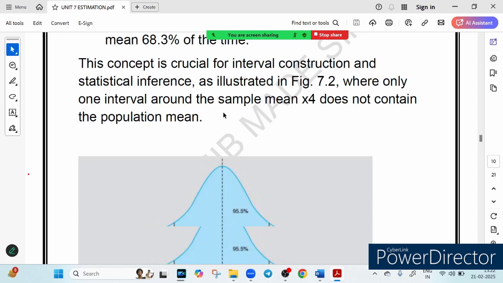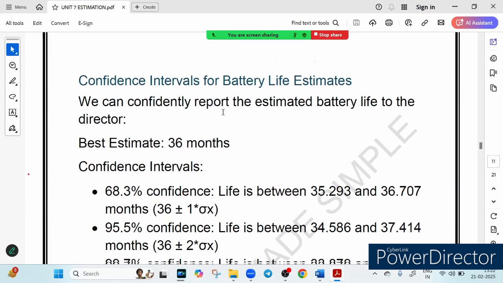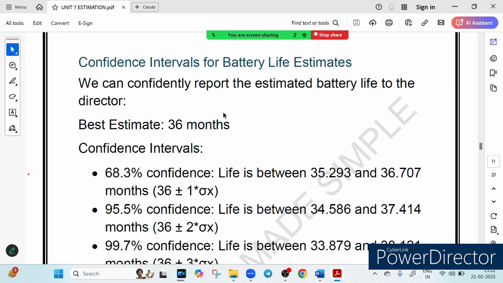Now let's discuss understanding the confidence interval in simple terms. Let's understand it using an example. Have you ever wondered how a company predicts how long a product like a car battery will last? What if I told you we can estimate it with confidence without checking every single battery in existence? Sounds interesting, right? So we are diving into confidence intervals, one of the most powerful statistical tools used in banking, risk management and finance. And trust me, once you understand it, you are one step closer to acing your ABM examination.